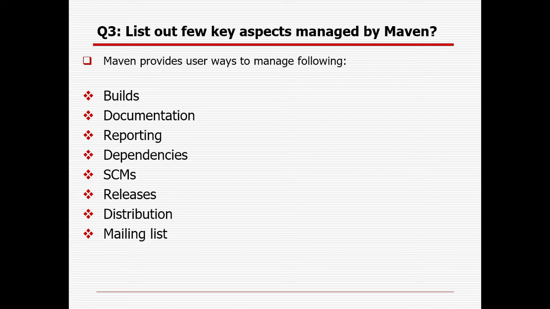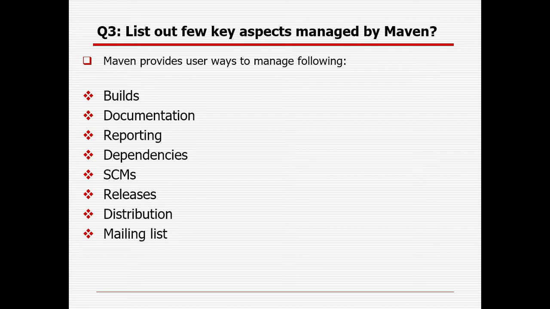Documentation, as and when some documentation is required, we can easily do it. Reporting also we can do. Dependency, which is the key feature of Maven, right? You have already seen whenever we are creating any normal Java project, we have to add some dependency, whether it's Selenium dependency, any other browser dependency, or TestNG dependency, but in Maven we will not be adding any jar file. Instead of that, in the pom.xml file we will add the dependency, through which it will be updated in the local repository. So as and when required, it will take the update from the local repository.